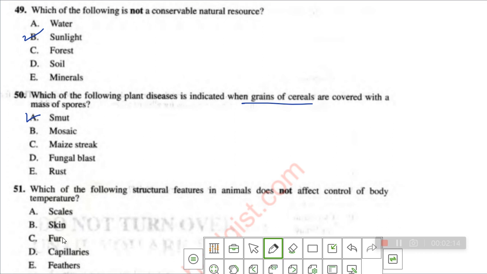Of course, fur. When you see animals, you see those fur on their body, they are not for decoration, they are to control their body temperature. And also capillaries help in controlling body temperature. Feathers in birds, just like some animals have fur, some birds have feathers. These feathers also help them to control their body temperature. But the one that does not affect control of body temperature is the scales. So that's just it. Let's go to another question.